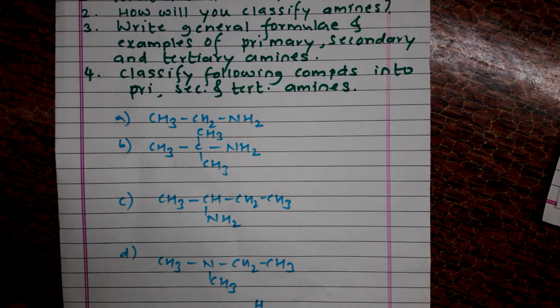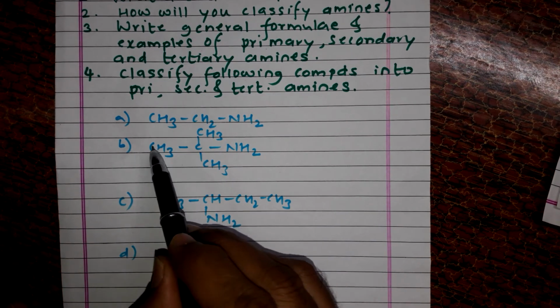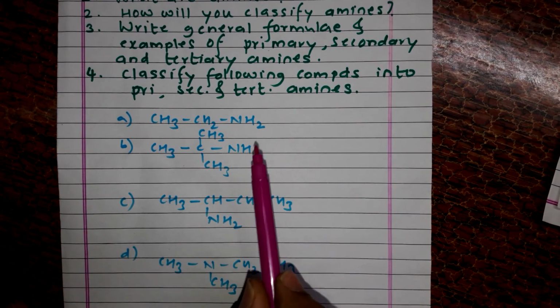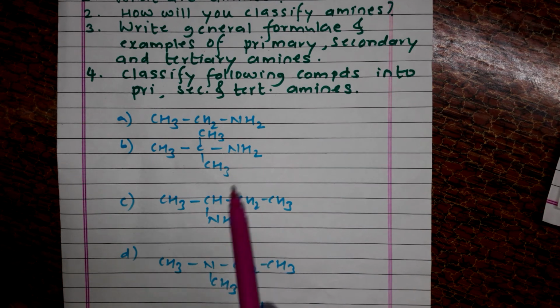It is not a tertiary amine, students. It is a primary amine. This carbon atom is tertiary because it is attached to three other carbon atoms, but the functional group is -NH2, and -NH2 is a primary amine.